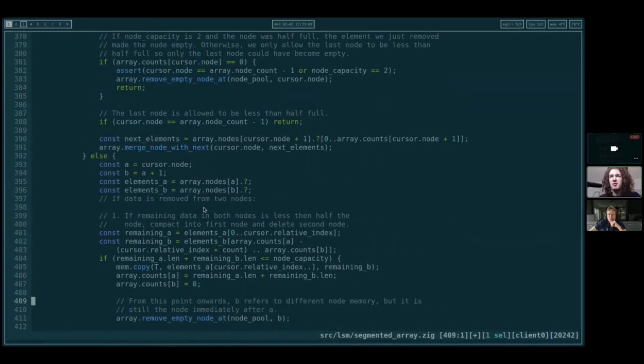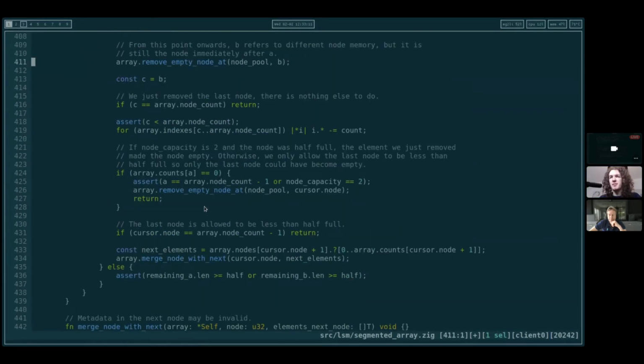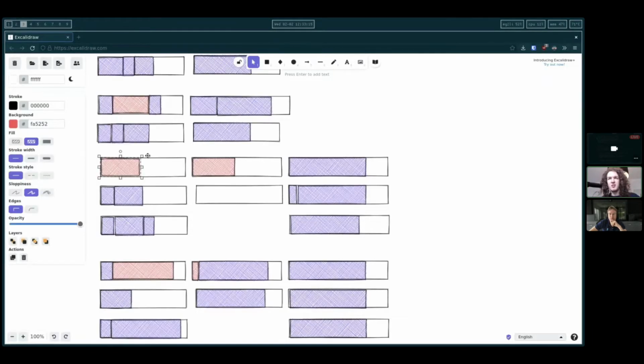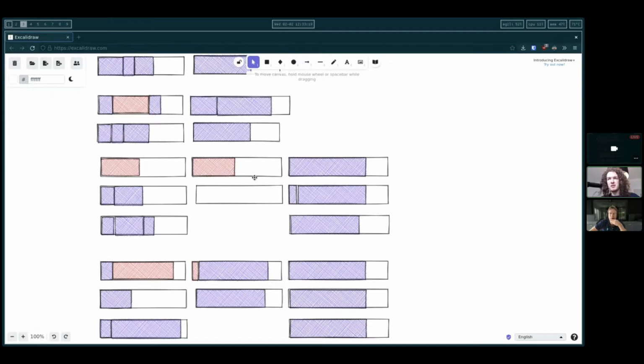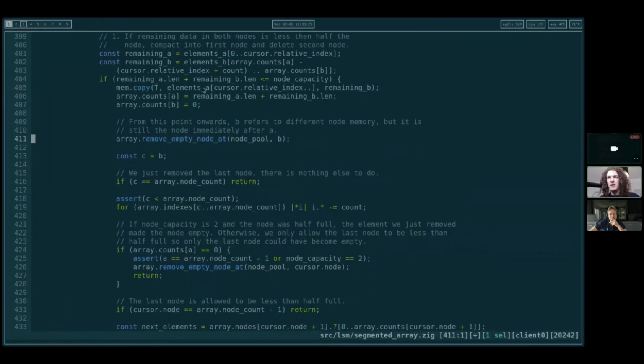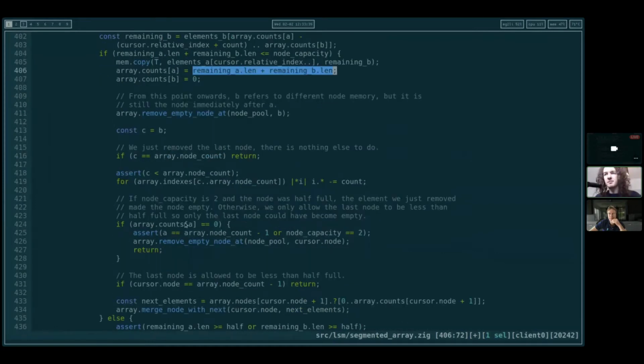So we can only get to this branch if we're moving from 2 nodes at once. And so this case I was talking about can happen. This is the only case, though, I think, where we can end up with both nodes being empty. So this means there's the case where this could also be 0, in which case we would then remove A as well.